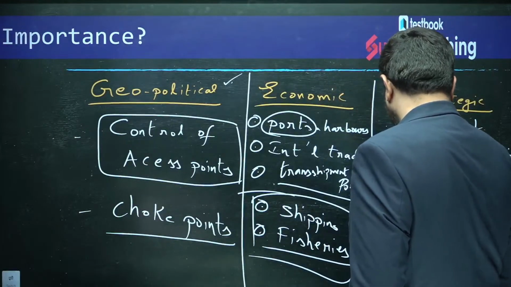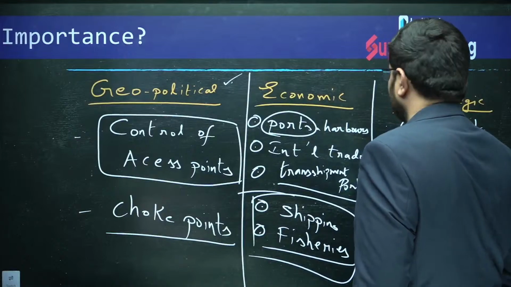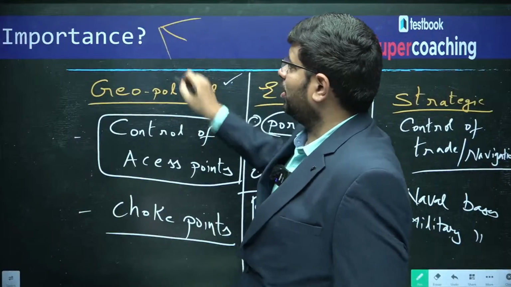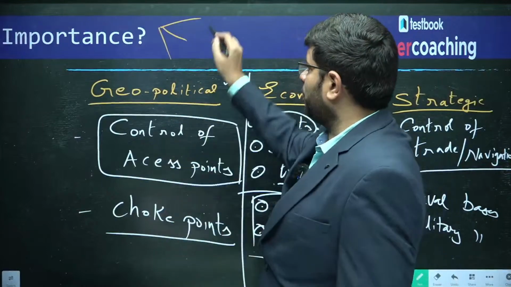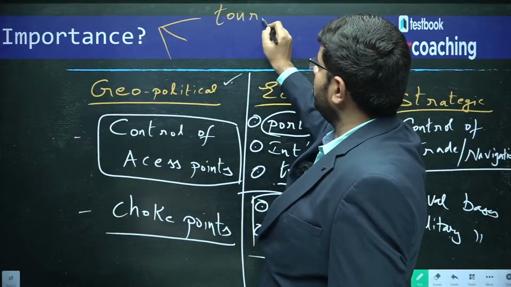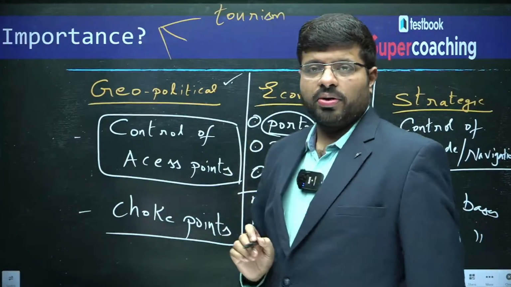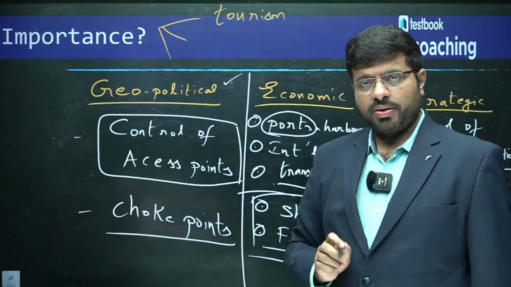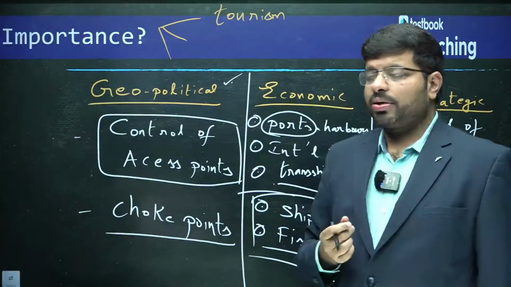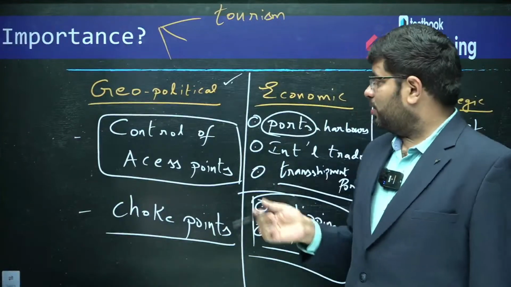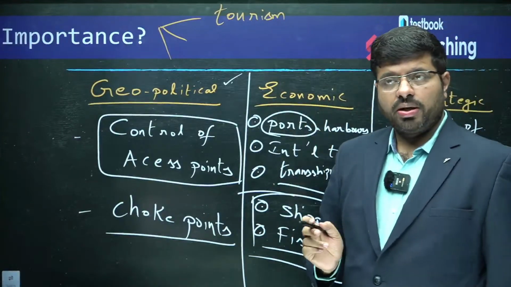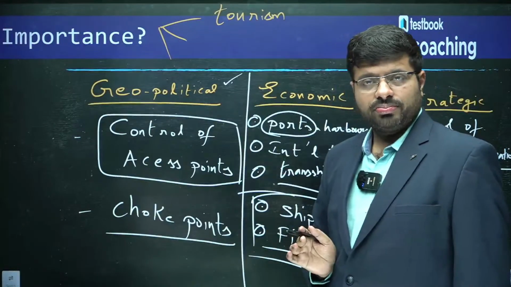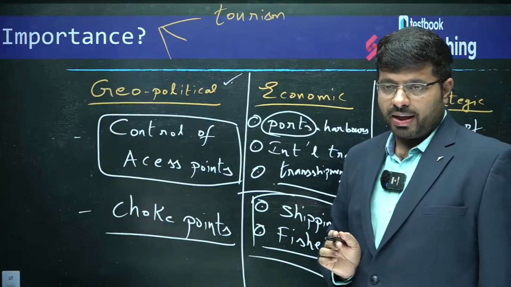For example, what more importance, other important points you can discuss? The other important thing I can discuss is, for example, tourism can develop. Will you agree with that? Straits will help in tourism, right? They will be helping in tourism and recreational activity. This is also another economic activity. This might not be the major one, but because of these things, this will develop. That is what you can say, right?